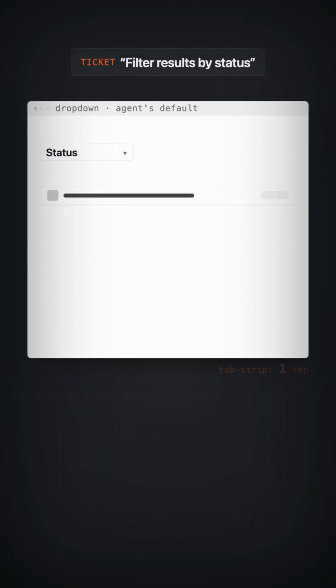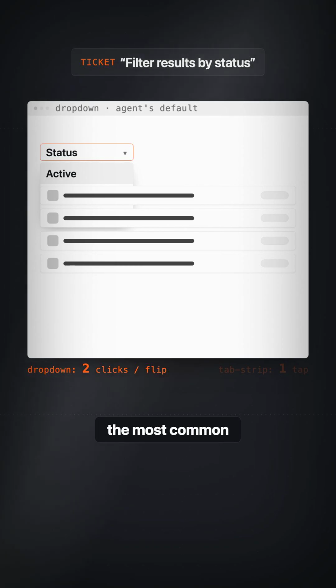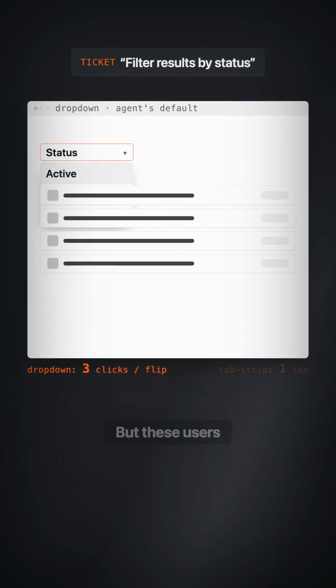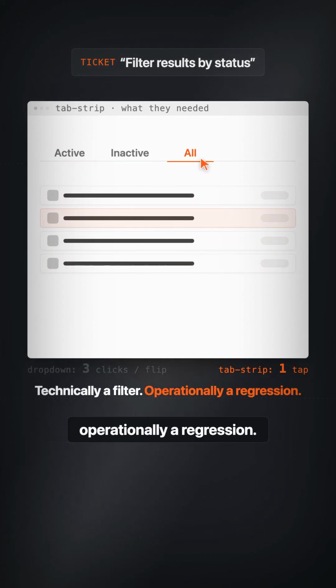Watch it happen. The ticket says, filter results by status. The agent ships a dropdown, the most common pattern in its training. But these users flip statuses all shift long. A dropdown is 3 clicks per flip. What they needed was a tab strip. Technically a filter, operationally a regression.